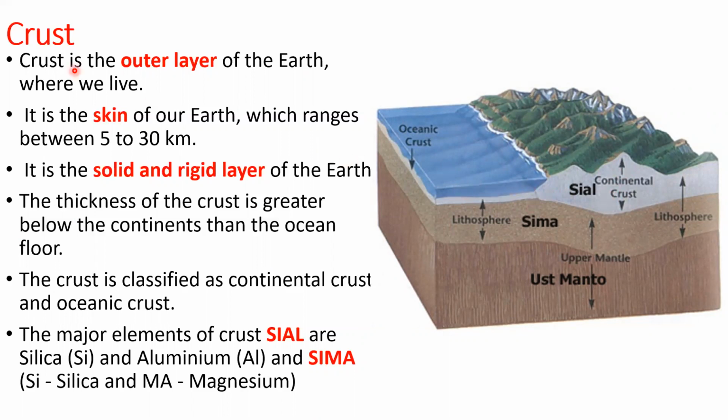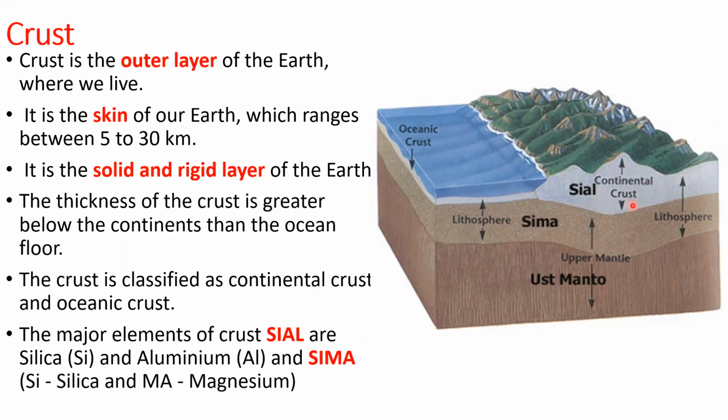The crust is the outermost layer of the Earth where we live. It is the skin of our Earth, which ranges between 5 to 30 kilometers. It is the solid and rigid layer of the Earth. The thickness of the crust is greater below the continents than the ocean floor. The crust is classified as continental crust and oceanic crust.